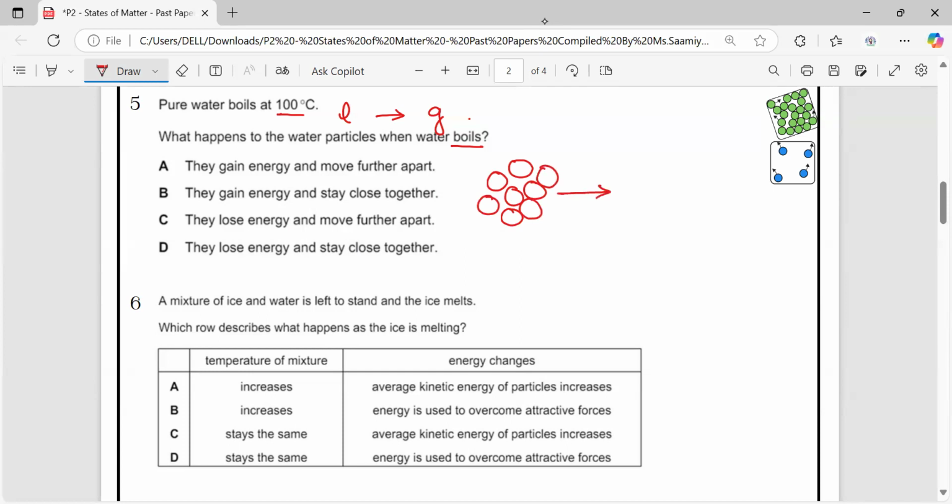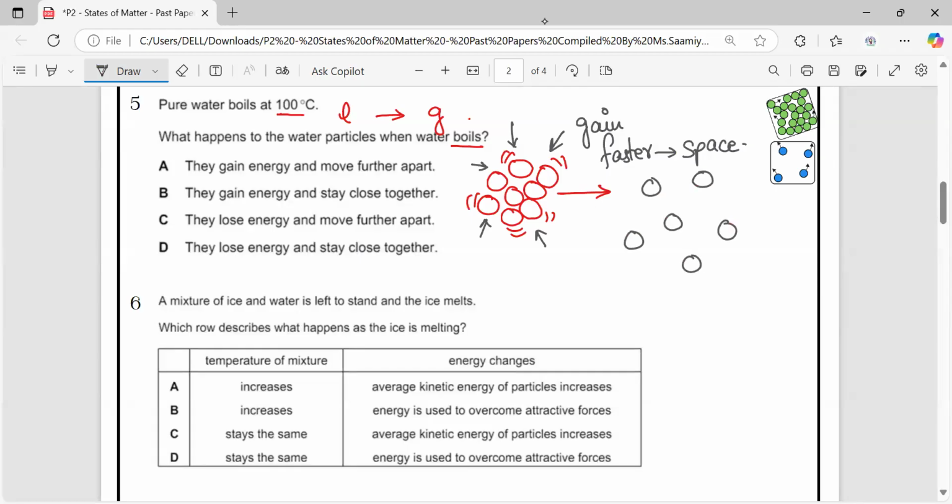They start moving faster when they absorb energy. So when we give heat to them, the liquid particles absorb the energy, they gain energy, move faster, they create space between them, and they turn into gas particles, very, very far from each other. So they gain energy and they move further apart. The answer is A.